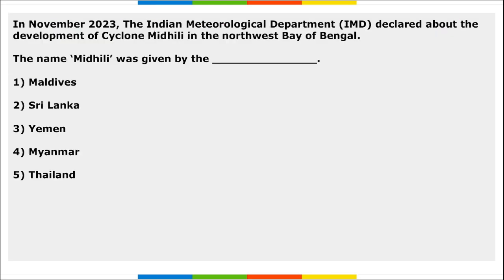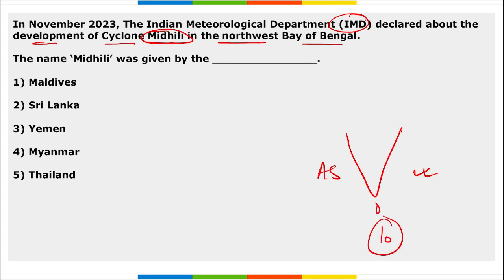Next, in November, IMD declared the development of cyclone Midhili in the northwest Bay of Bengal. Where is Bay of Bengal? This is the Bay of Bengal, Arabian Sea and Indian Ocean. Sri Lanka is here, right? So in this region, right here, these are the states that will be affected by this cyclone in the northwest Bay of Bengal. The question asked is the name Midhili was given by which country?